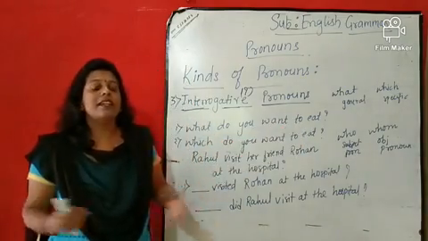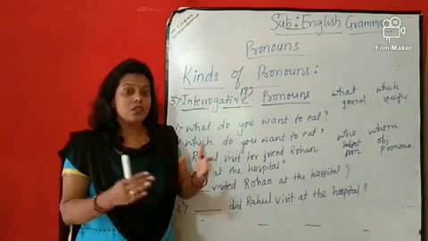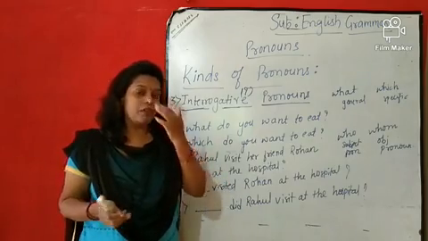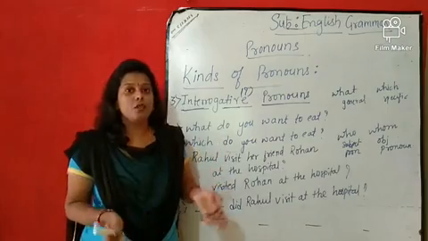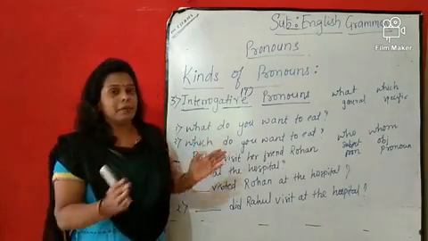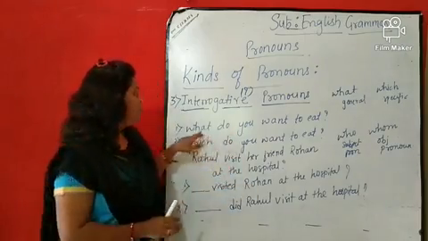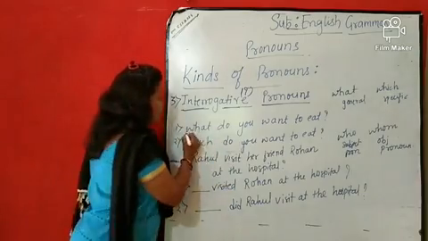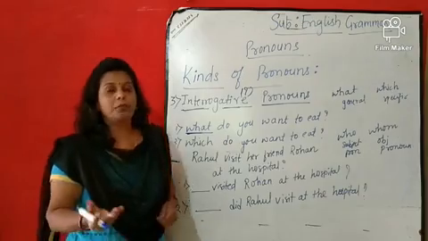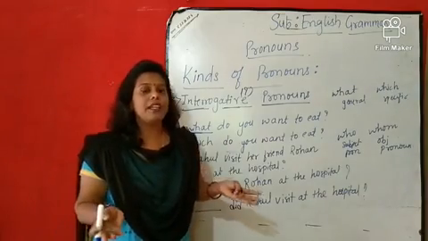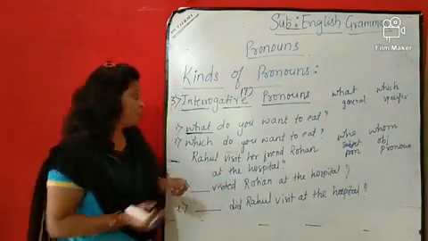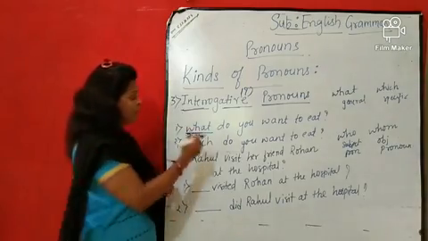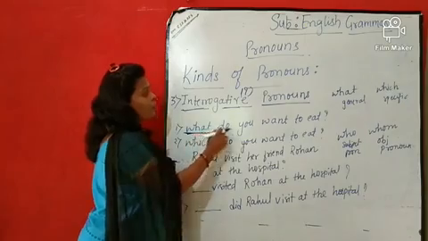Now it's a restaurant, so there are so many things to eat, the menu card has so many items. So I am asking in general. What do you want to eat? तुम क्या खाना चाहते हो? So the word I used here is what. What do you want to eat?